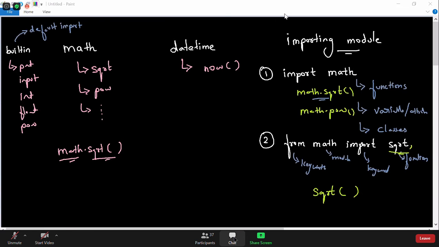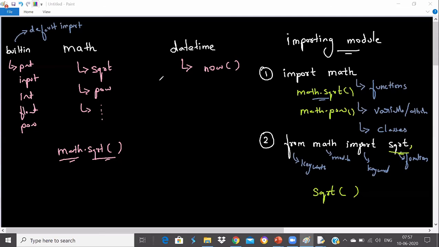From now we will not have any confusion regarding importing a module. If I tell you any module, you can explore and find out what function you want to use. You should make use of the function. So that is one thing you should always remember.